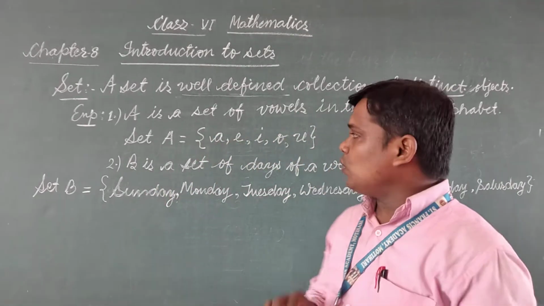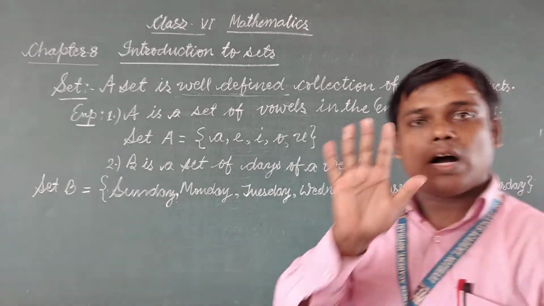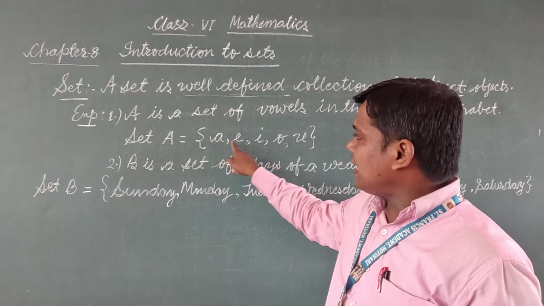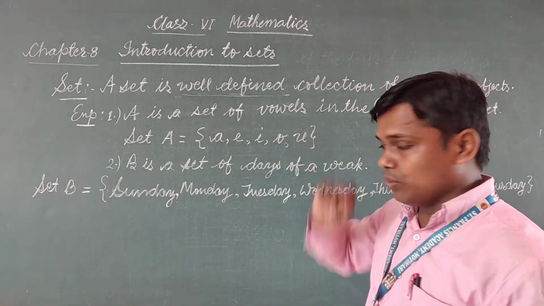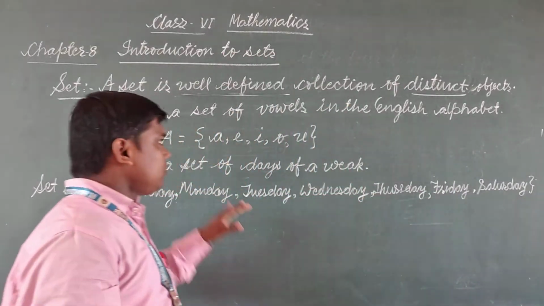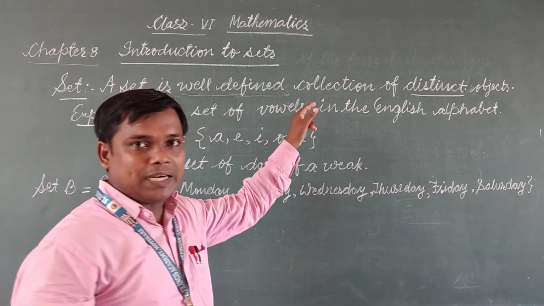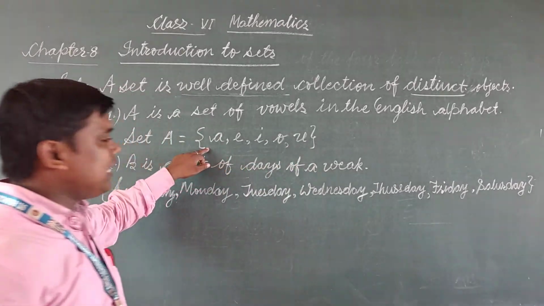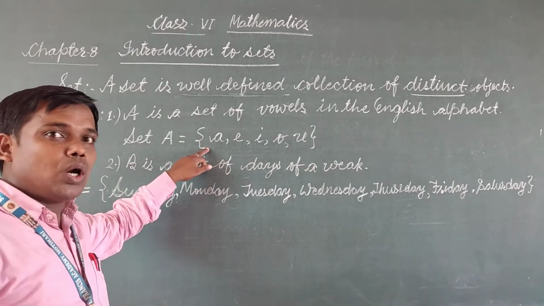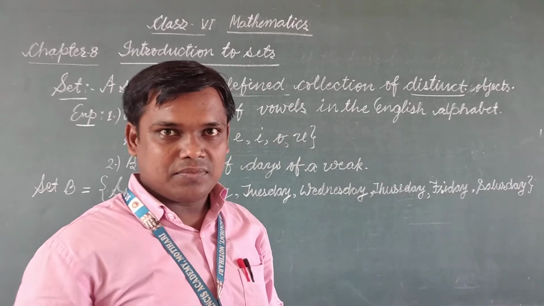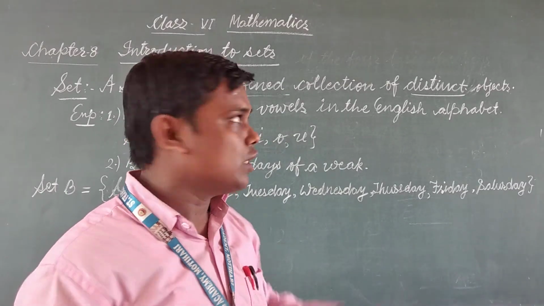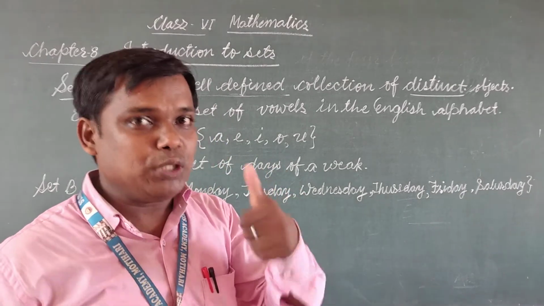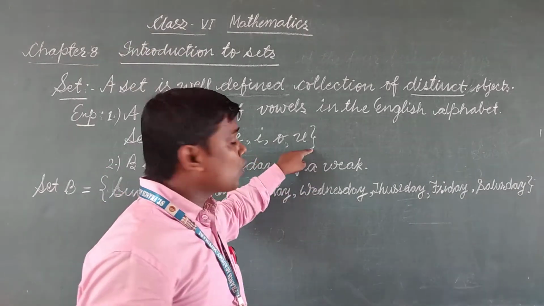Among 26, we know there are 5 vowels, and these vowels are A, E, I, O, U. The term well-defined here means these are the alphabets which are called vowels.